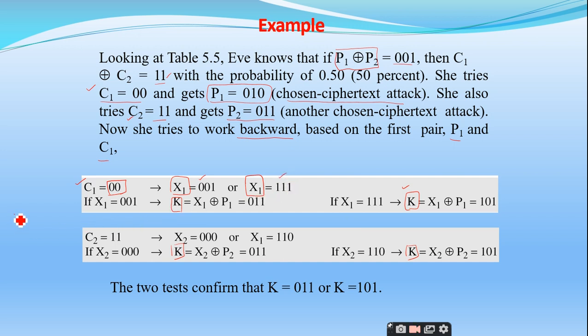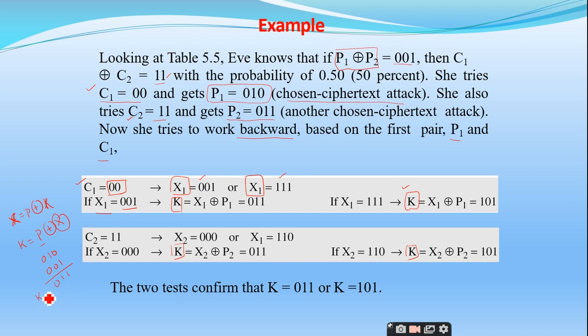So I have a formula, C is equal to P exclusive or K. X is equal to P exclusive or K. So what happens to K here? K is equal to P exclusive or X, nothing more than that. So if X1 is equal to 001, and I know that P1 is 010, then 010 exclusive or 001, what output will I get? It is 011.